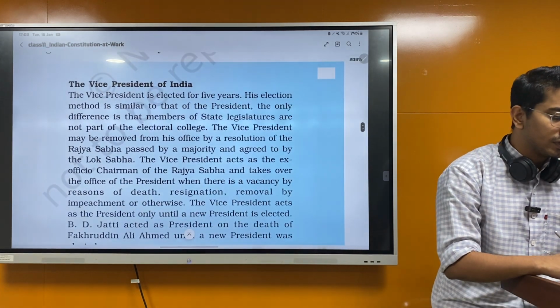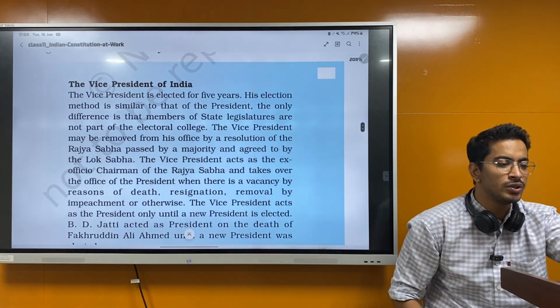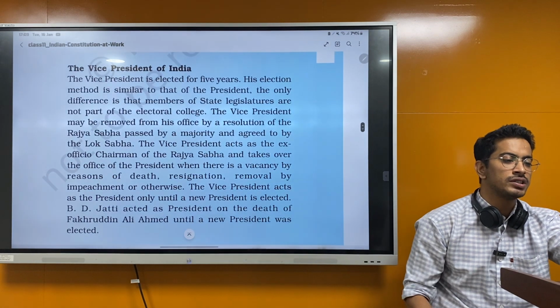Yeah. So the Vice President of India. The Vice President is elected for 5 years. His selection method is similar to that of President. The only difference is that the members of state legislatures are not part of the state electoral.